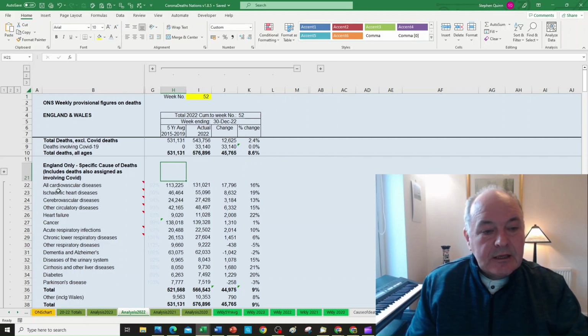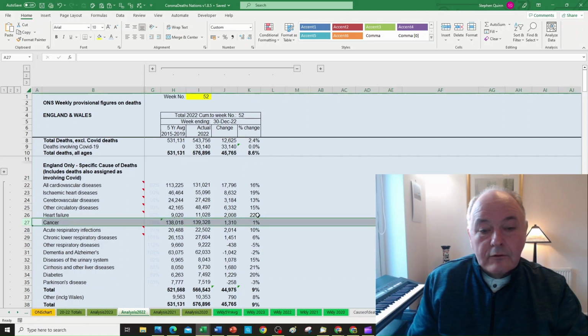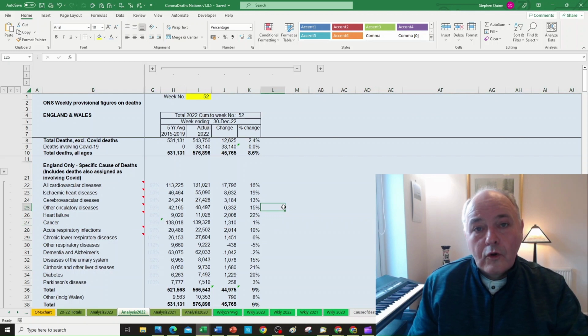So in the case of cardiovascular disease, we see that by specific disease category, the increase is some 16%, ischemic heart disease 19%, heart failure 22%. An interesting fact is that cancer has hardly changed at all over the 5-year average.